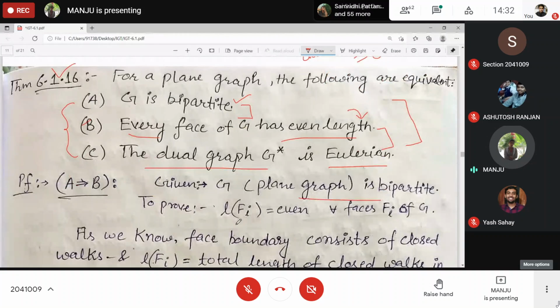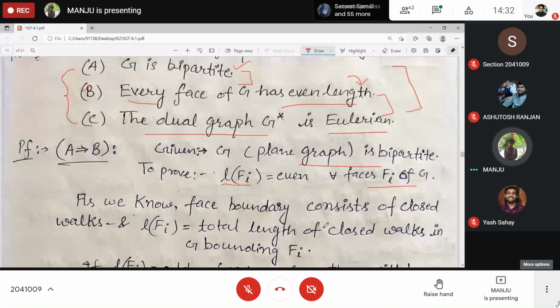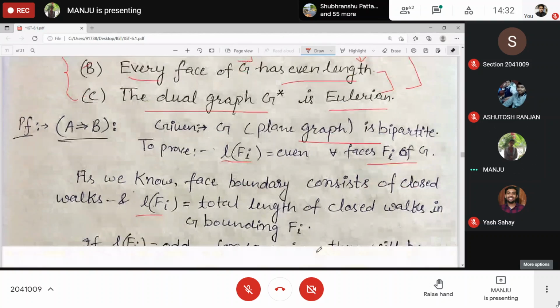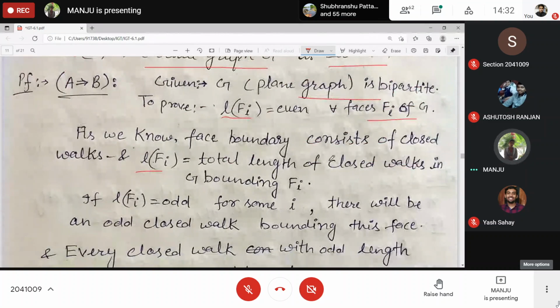G is bipartite. We want to prove every face has even length. So the length of Fi is even for all the faces of G. The definition of the length of Fi is the total length of the closed walk in the boundary of G bounding Fi, right?